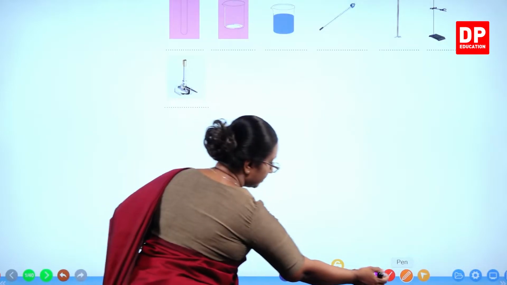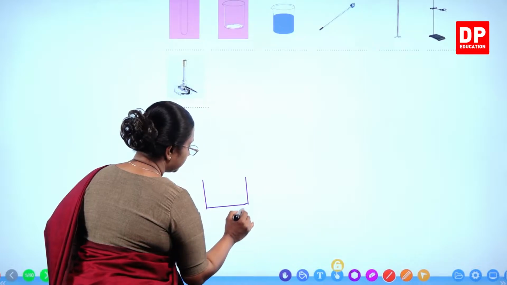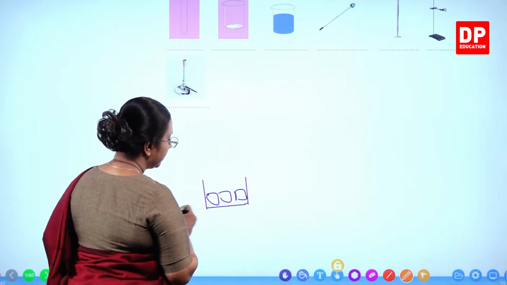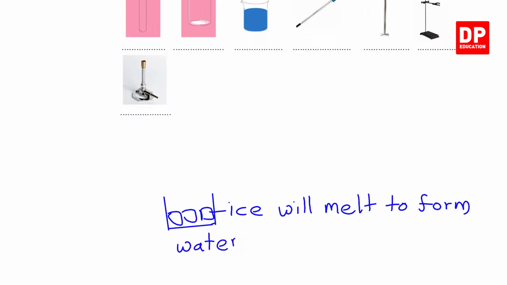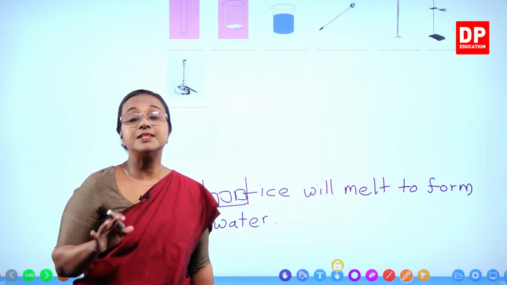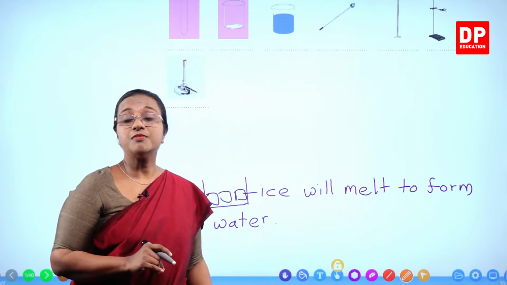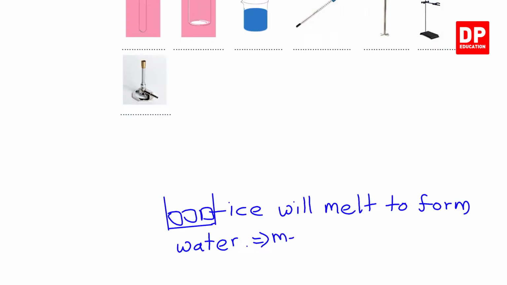Now, you take a small container and into that, if you take a few ice cubes, the ice will melt to form water. And that will happen at a fixed temperature. And then we will say that is the melting point of ice. Is that clear, students? So here we will say melting point of ice.